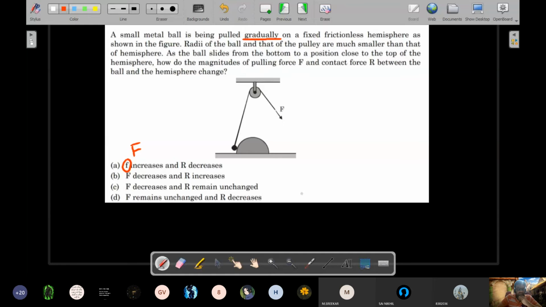As you pull this thing, the ball climbs onto that with a very slow speed. So speed is negligible, and at every instant you can assume that to be in equilibrium.